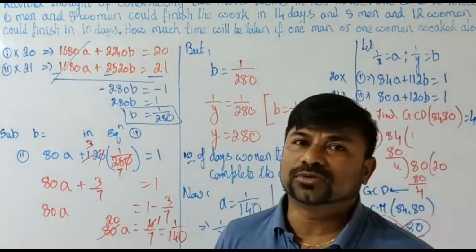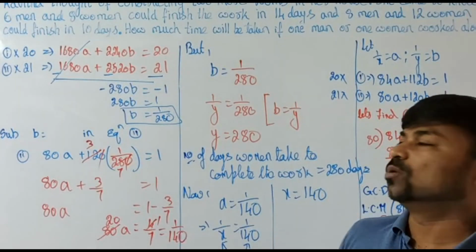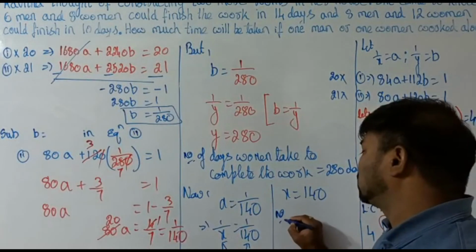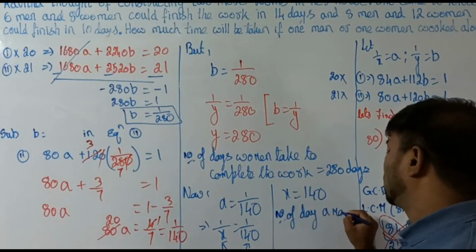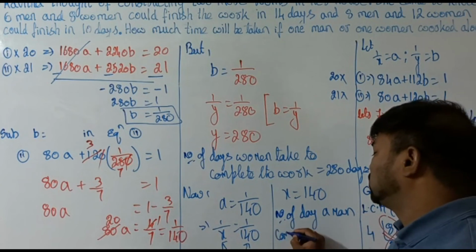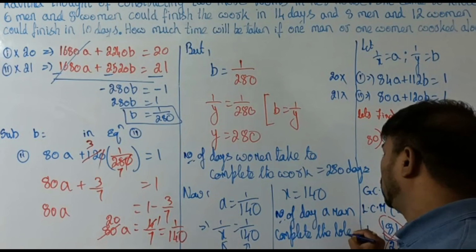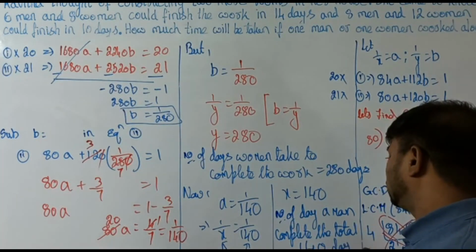What we took as x is the number of days a man takes to complete the work. So if he works alone, the number of days a man completes the entire work, the total work, you can take as 140 days.